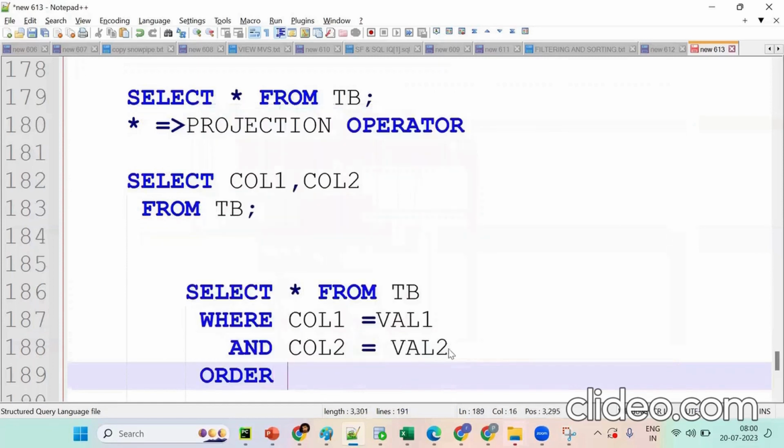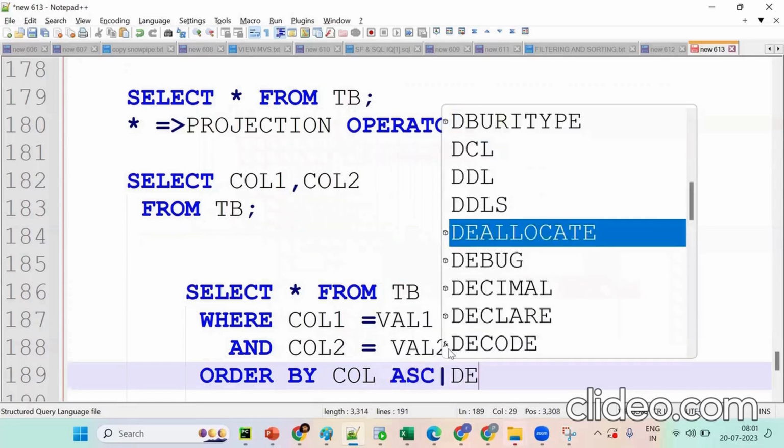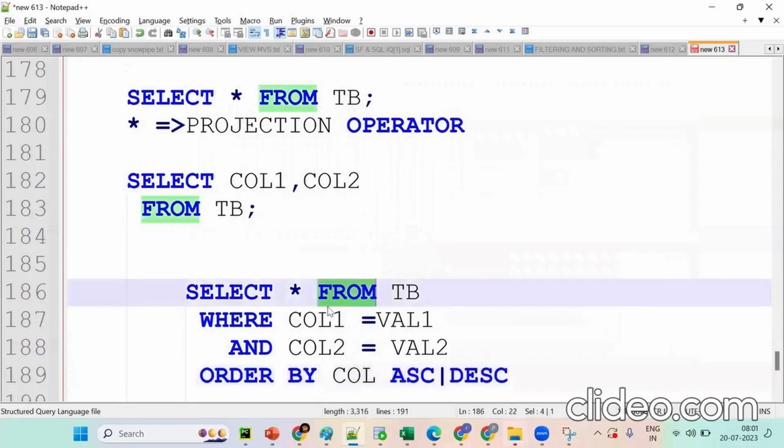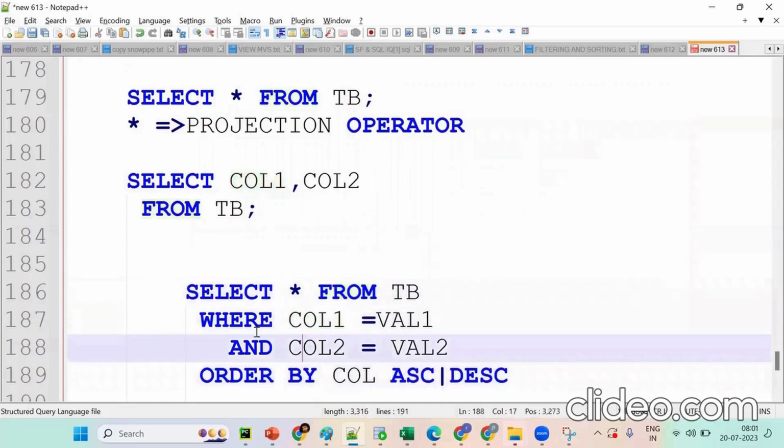So these are important. That's why I'm saying order by so much stress. Column 1 ascending, column 1. If I don't put ascending, you can go for descending. Column 1, column 2, ascending or descending. So see, it's projecting all the columns. Now tell me, it is projecting what? These two conditions need to be satisfied compulsory. Only when this condition is satisfied and this condition is satisfied will it reject or select. Got this point? Now we'll see the use cases: all columns or specific columns.